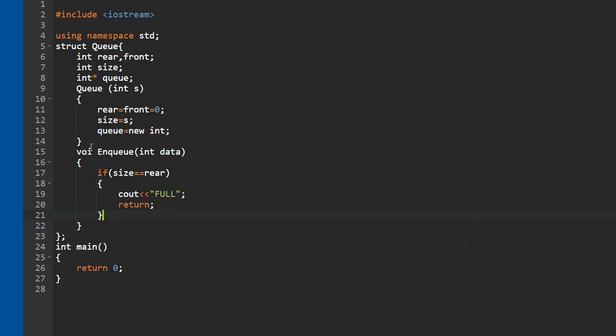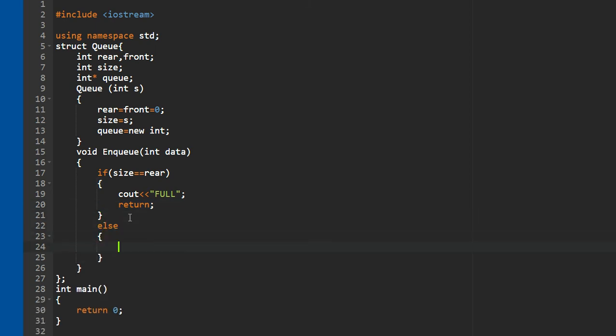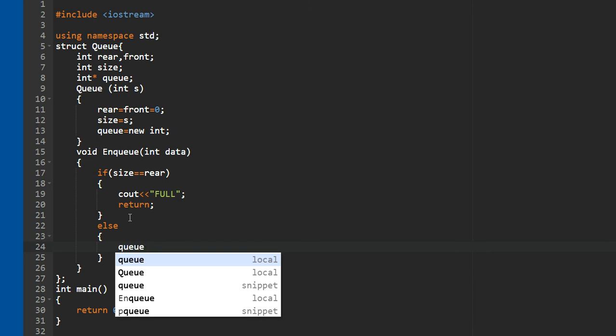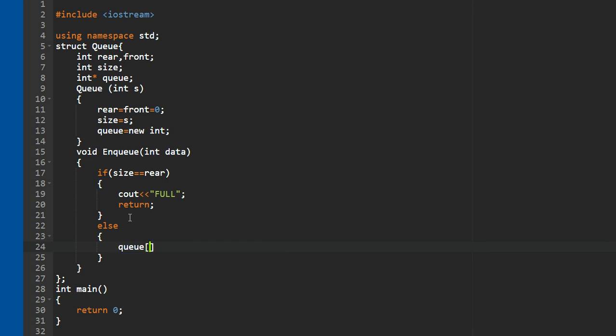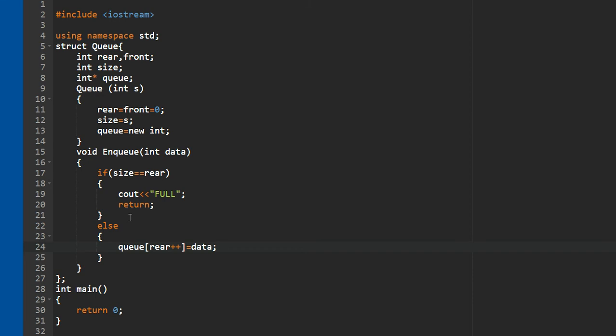Okay guys, for a simple void function we use return because there is no return type, and if there is an else part, so q of rear plus plus equals to data. Okay guys, you're getting this thing. What we have done here is assign a value to the queue from data, and we are doing rear plus plus because rear is basically jumping over elements.